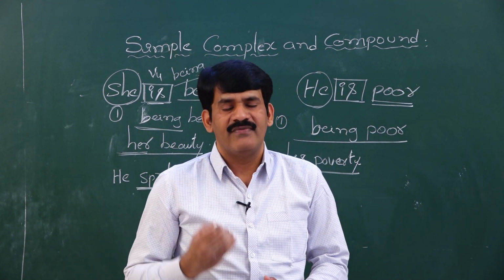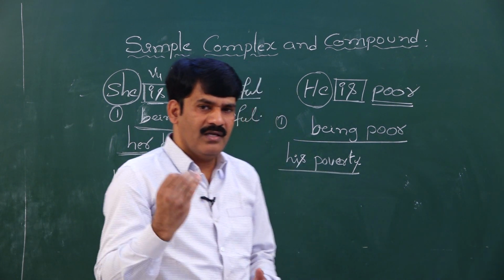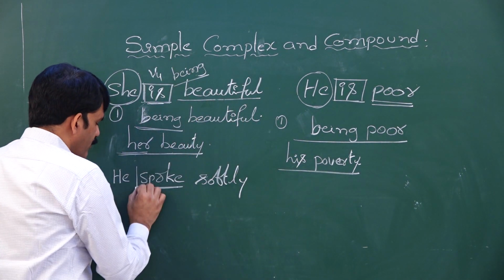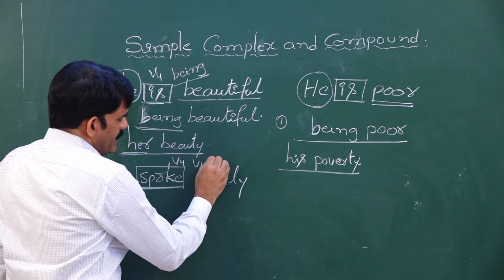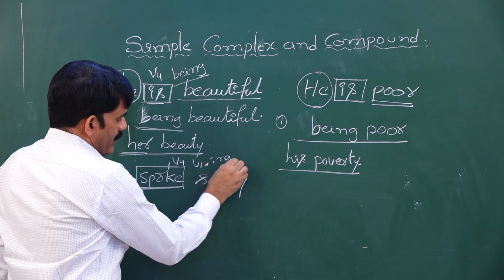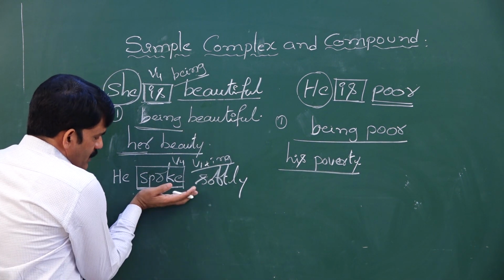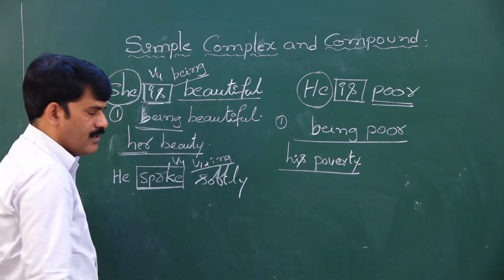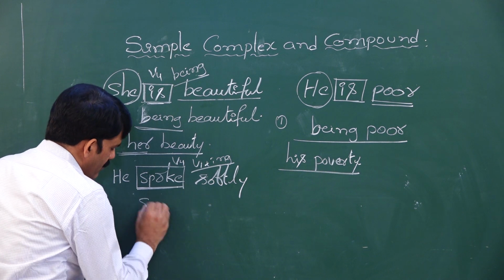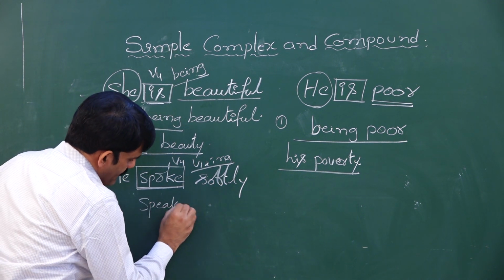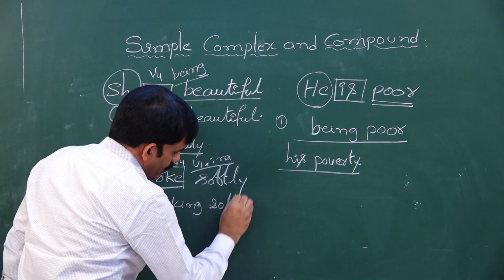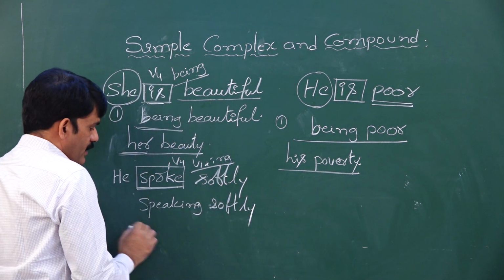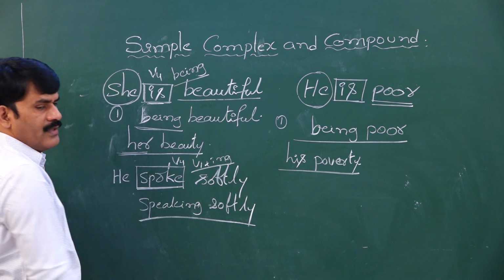The first approach is writing the fourth form of the given verb. What is the fourth form? V1 plus ing is the fourth form. What is the first form of spoke? Speak. Then you write the ing form, speaking. Speaking softly is the first approach.